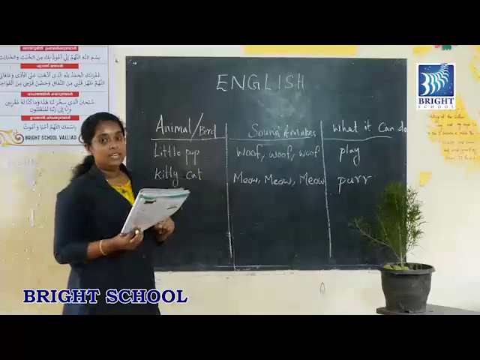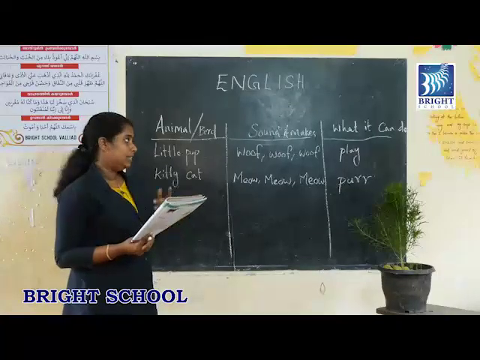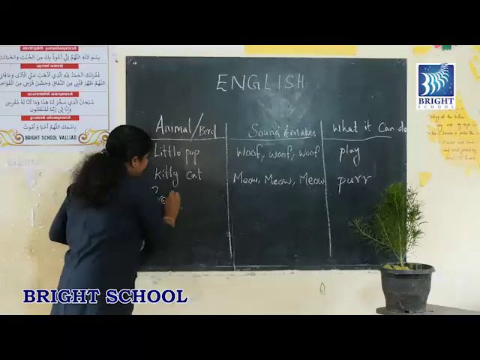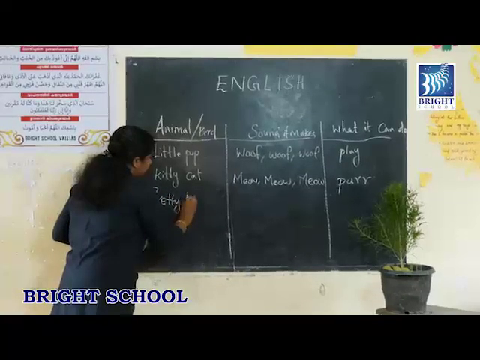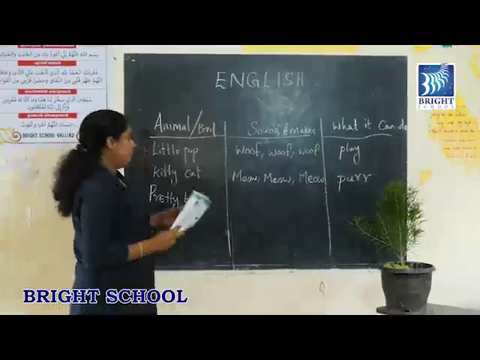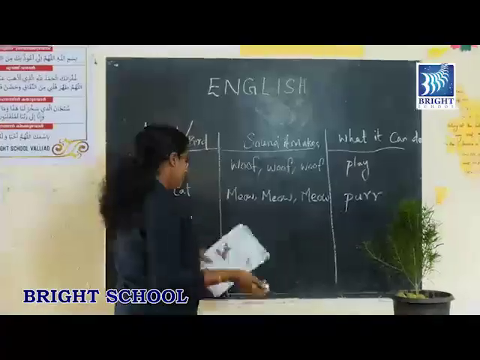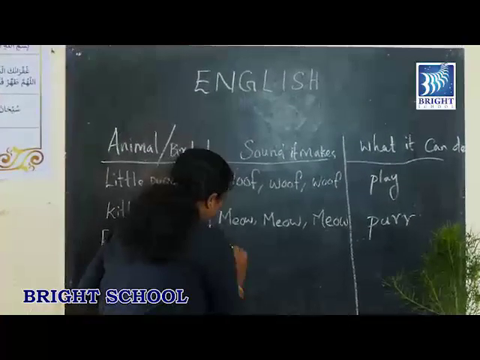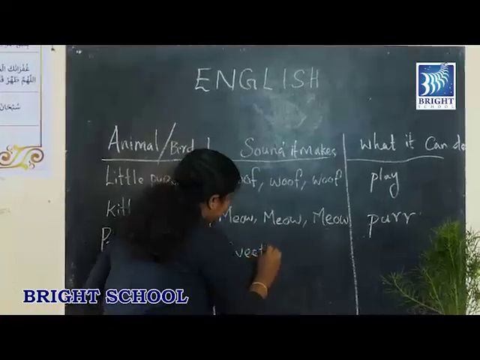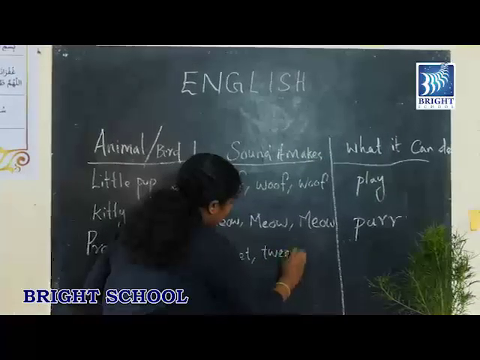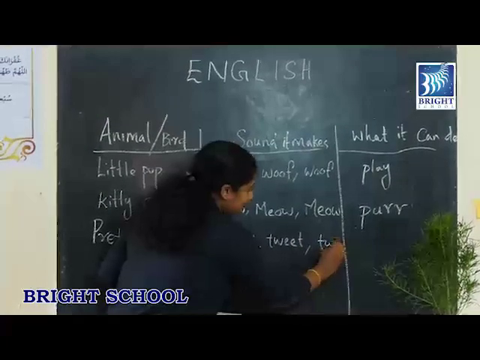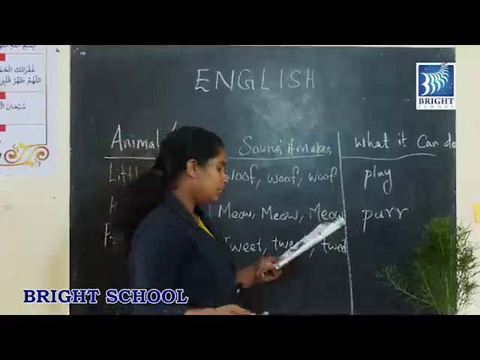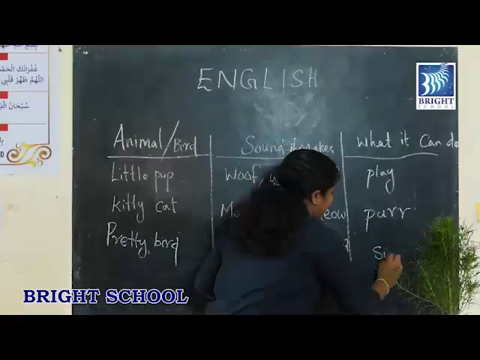Then the third animal. No, the third one is not an animal, it is a bird. It is a pretty bird. So we can write the name of the pretty bird in the table. And like we did earlier, we can write the sound that the pretty bird makes. The sound is tweet, tweet, tweet. And what is it doing? It is singing all the time.